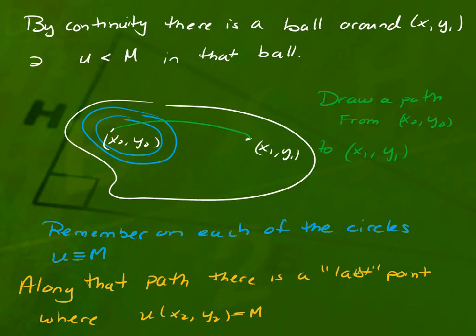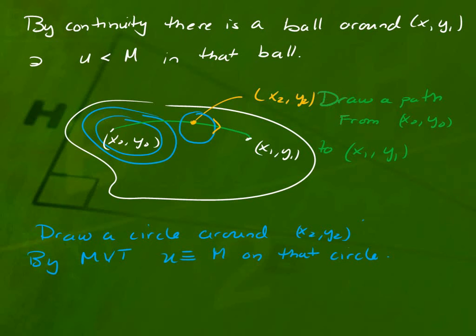Because I've entered the realm of x1, y1. So in that world, all the U's are smaller than M. So there's going to be a last point, call it x2, y2, where it stopped being M. That was my last M. Right after that, it's M no longer. So there's my x2, y2 on the picture to give you a diagram.